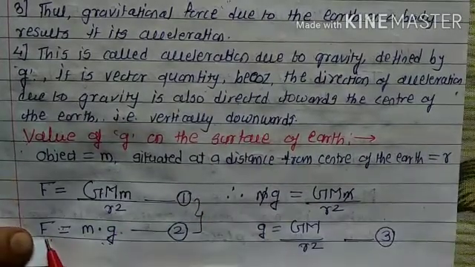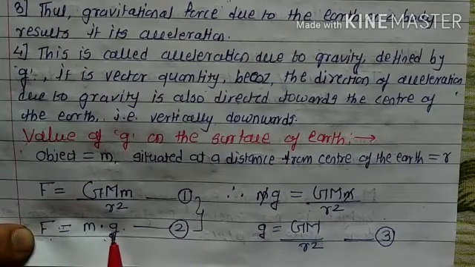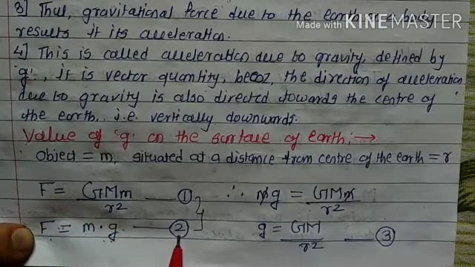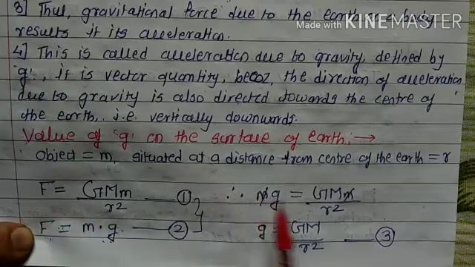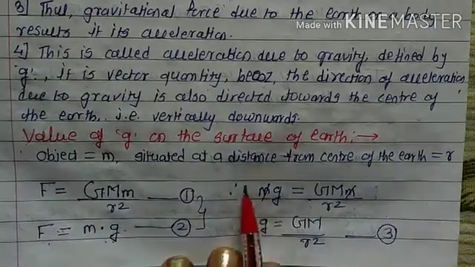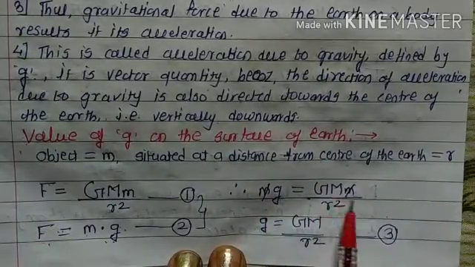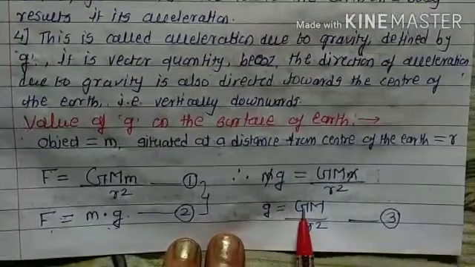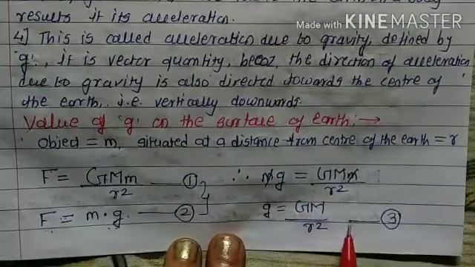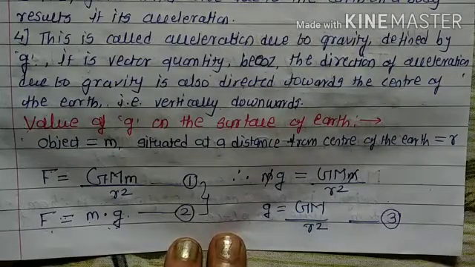We also know that force is equal to mass into acceleration due to gravity, F equal to m g. That is the second equation. Since the left sides are the same, we can write m g equal to G M m upon r squared. The m gets cancelled, so g is equal to G M upon r squared. That is equation number 3. Let us see, students, what is next.